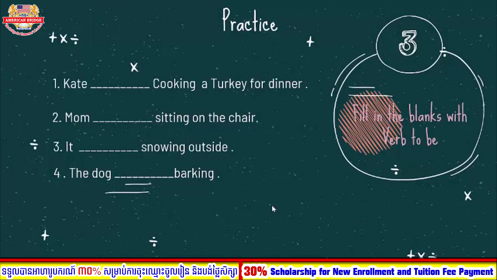Example number 1, cat. You already know cat is a person, it refers to he or she, right? Okay, so if it refers to she or he, you need to use the verb to be is, right? Cat is cooking a turkey for dinner. So teacher hopes that you can do it from number 2 until number 4.